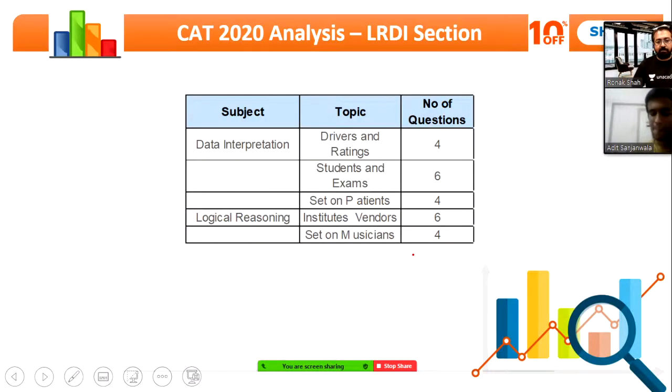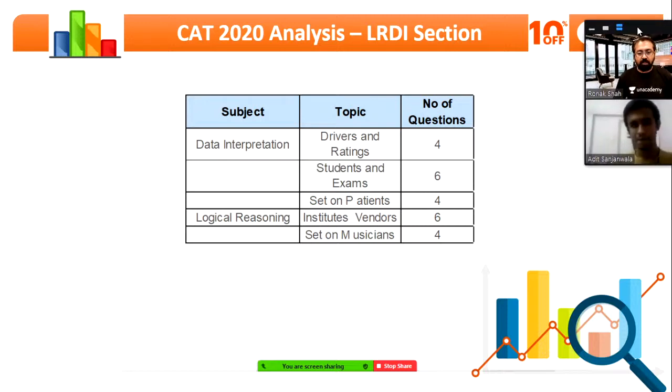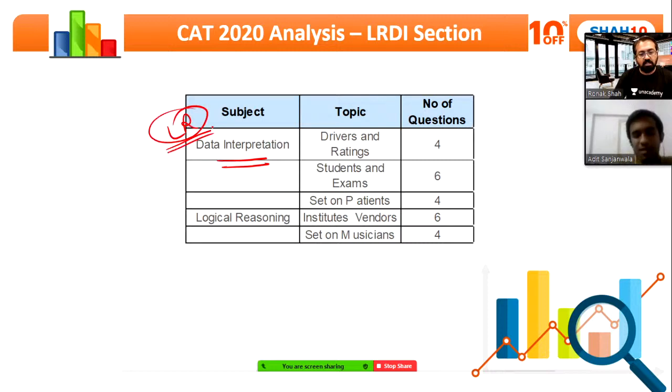Now Adit, let me just show them quickly what was the breakup of the questions in CAT 2020. In case you are not aware, guys, this was the sectional breakup of the caselets that appeared in CAT 2020. From the data interpretation side, which is mainly logical reasoning based data interpretation, we had the drivers and rating caselet, and I think this is of slot 1 if I'm not wrong. Then there was students and exam, and a set on patients. And then in logical reasoning, we had sets on musicians, institutes and vendors. So these were the kind of questions that were being asked.